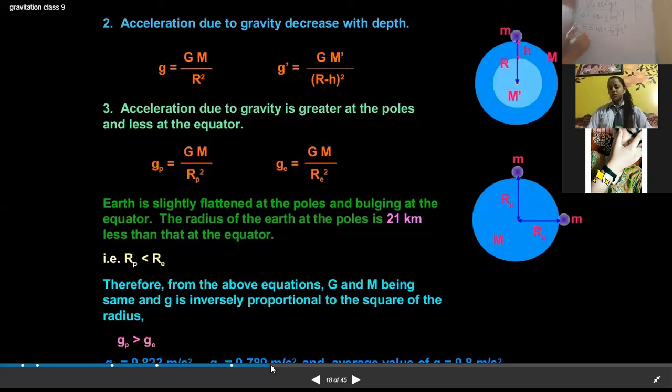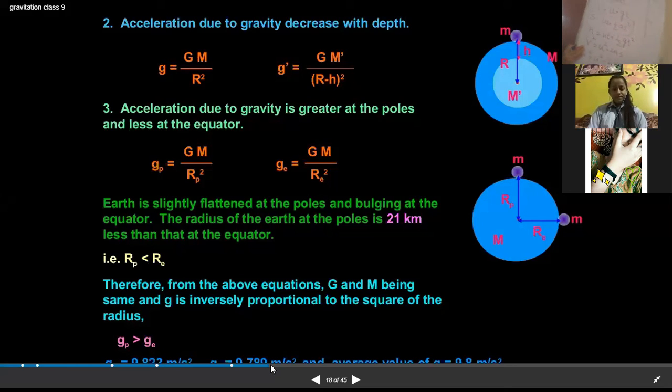And the third equation is v square is equal to u square plus 2as. Now it will change to v square is equal to u square plus 2gs.